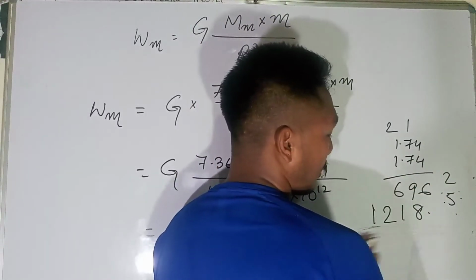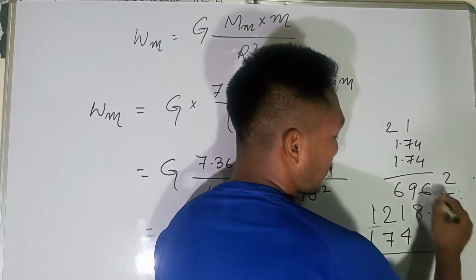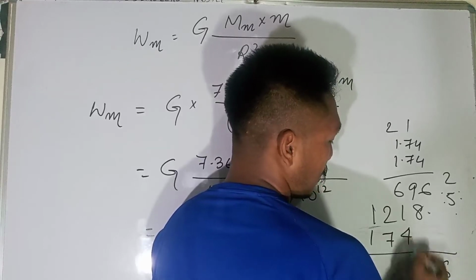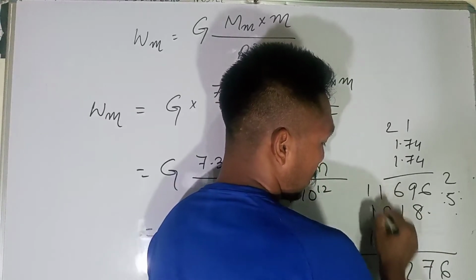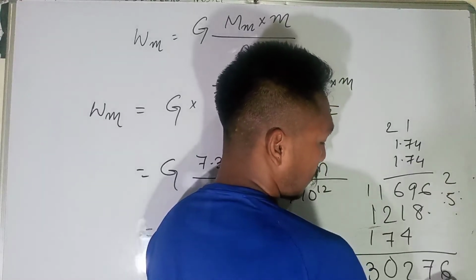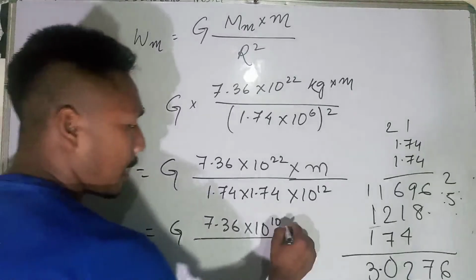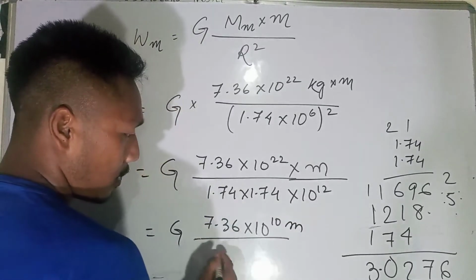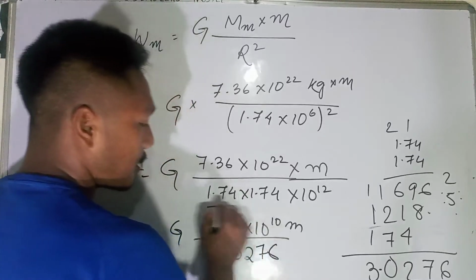Then again, multiplying, the result will be nearly 3.0276 if you multiply these two.